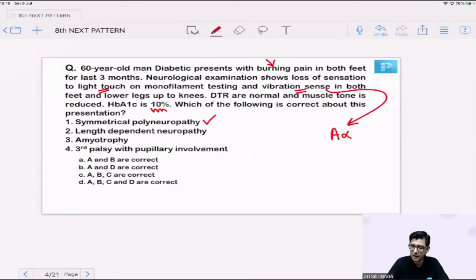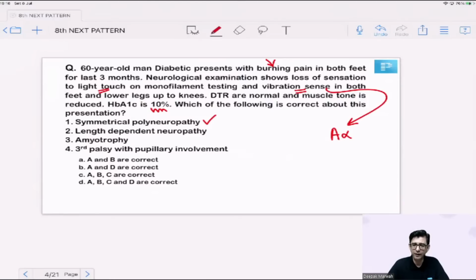It starts as a manifestation of stocking and then glove. I did not use the words glove and stocking because that would be specific in case spinal cord involvement is there. But in peripheral nerve involvement, we usually have involvement of first the feet and then the hands of the patient. So stocking and glove is what I said. So symmetrical polyneuropathy makes sense.